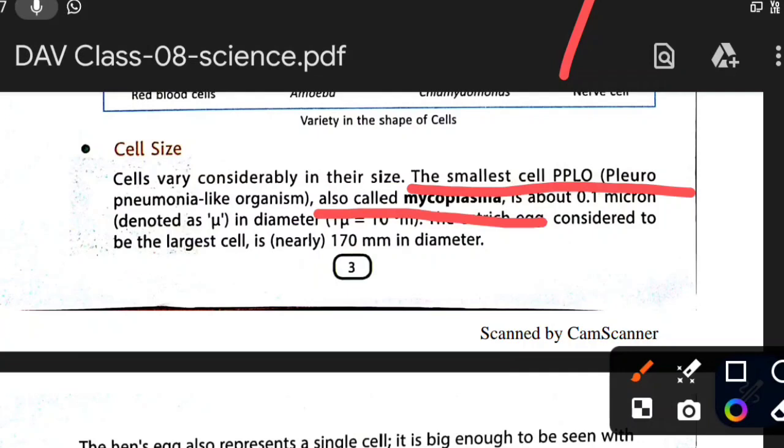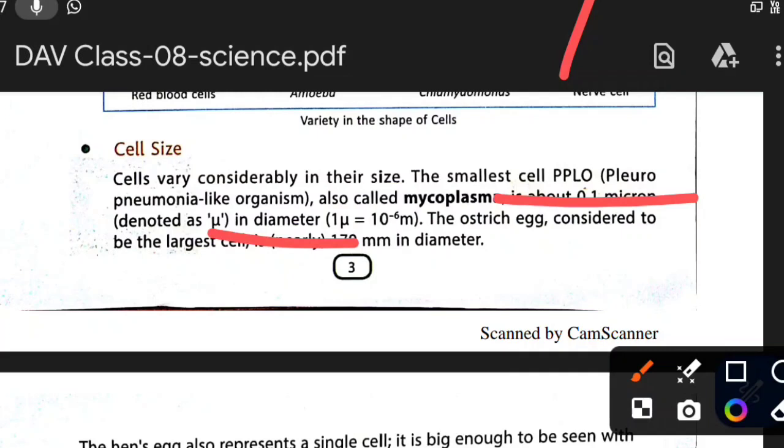Mycoplasma is about 0.1 micron in diameter.